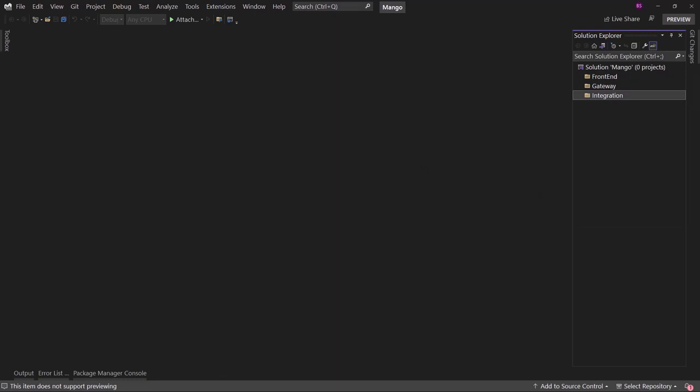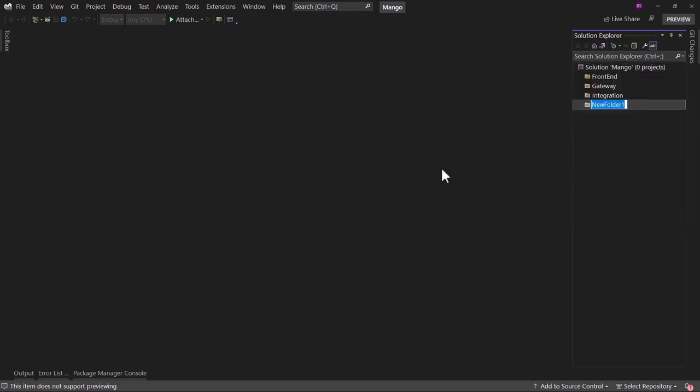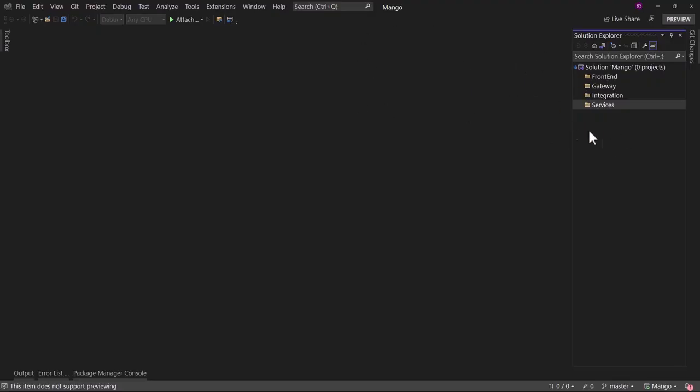Right now these are only empty folders, but as we add projects in this folder, everything will start making sense. The final folder that I want will be the most important one, and that will be services. Inside services, we will create all of our different microservices, or rather the API endpoints. We will get started with creating our first API endpoint.